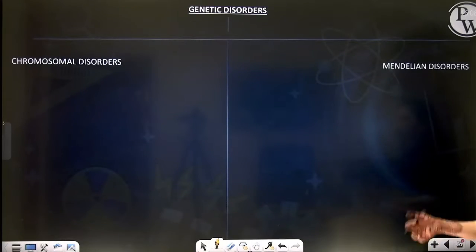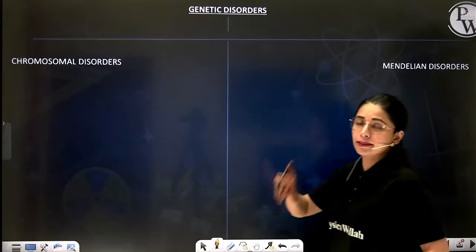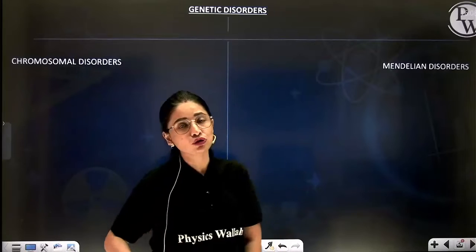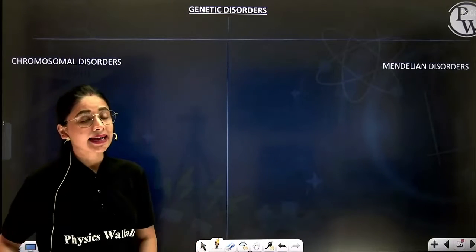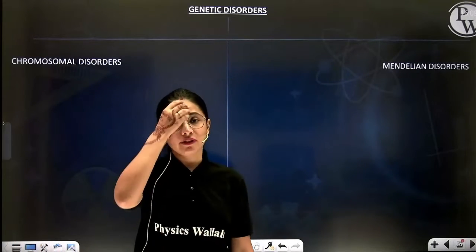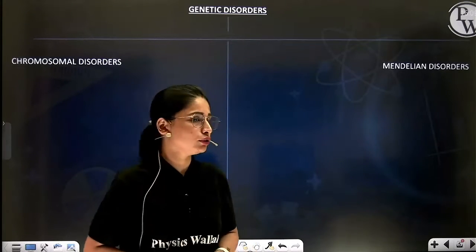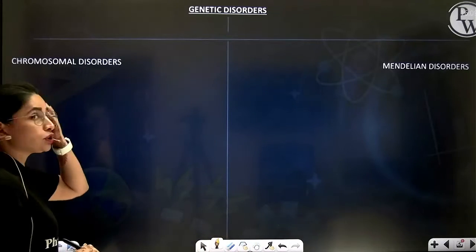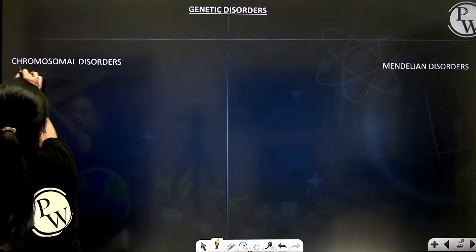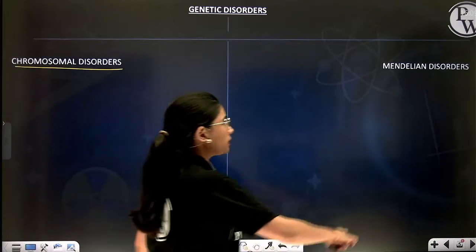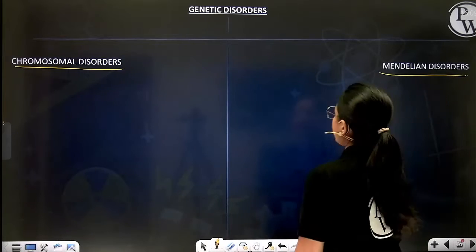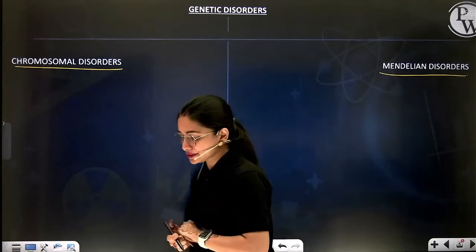Now, before we start how to solve the pedigree charts, there are certain disorders which you should know. The details of those disorders should be known to you. First of all, there can be 2 types of genetic disorders under the heading chromosomal and Mendelian disorders.